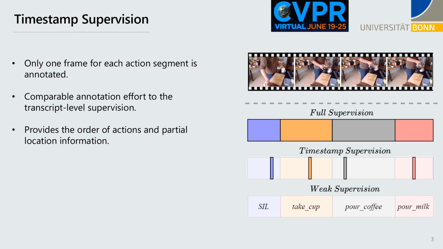In this paper, we propose to use timestamp supervision for the action segmentation task. Only one frame is annotated in each action segment. This kind of annotation can be obtained with comparable effort to the transcript. Besides the action order, it also gives partial location information of each action.